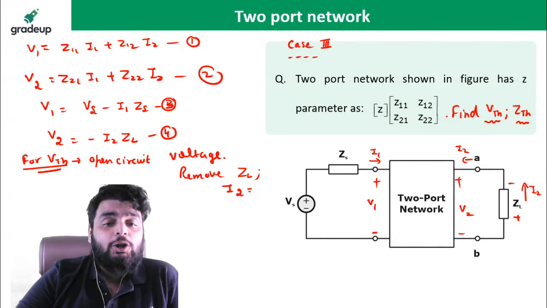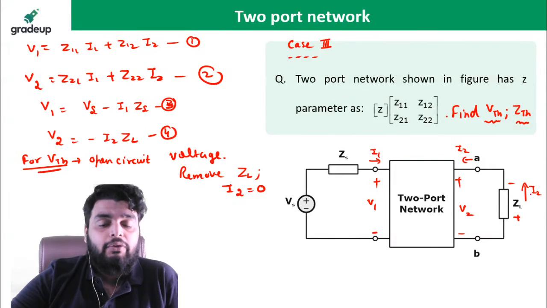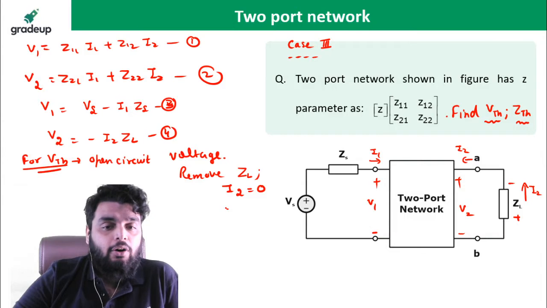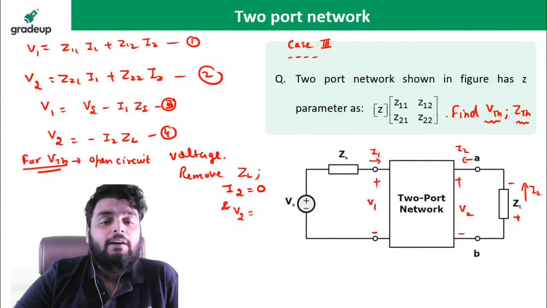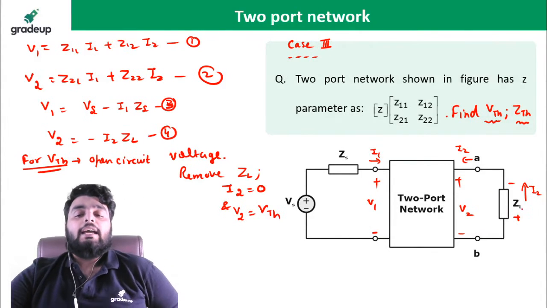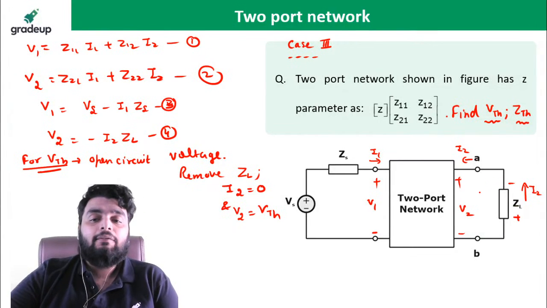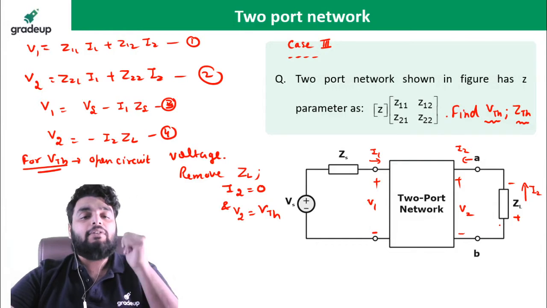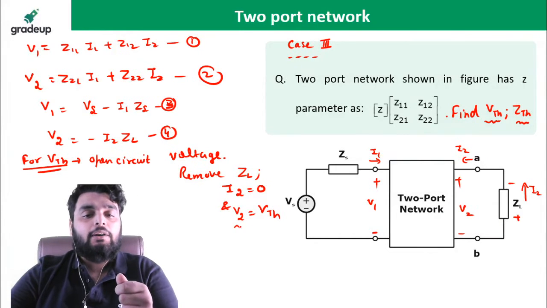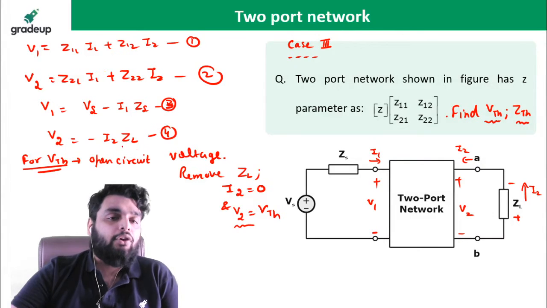The current I2 becomes 0. After removing ZL, current I2 becomes 0 and V2 becomes the VTH. Yes or no? If I remove the load impedance, the current I2 becomes 0 and the voltage across the open circuit becomes the VTH. So you need to find out V2 indirectly using these four equations.